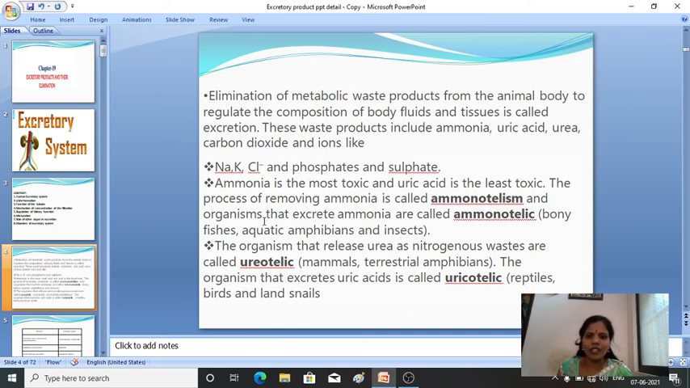The animals which eliminate ammonia, which excrete ammonia as a nitrogenous waste, are known as ammonotelic animals. Then the animals which release urea are known as ureotelic, and the organisms which excrete uric acid are known as uricotelic. Hope these three definitions are clear to you.